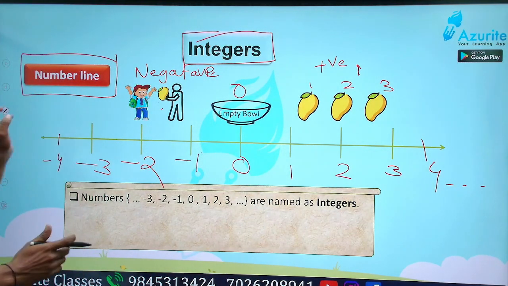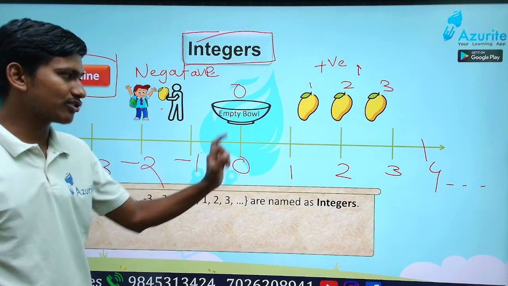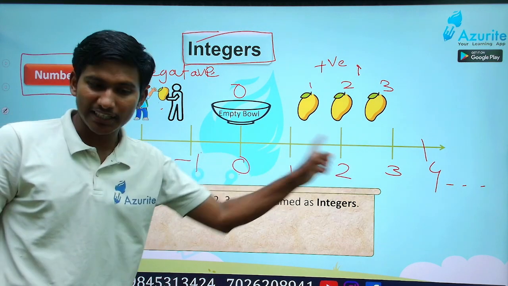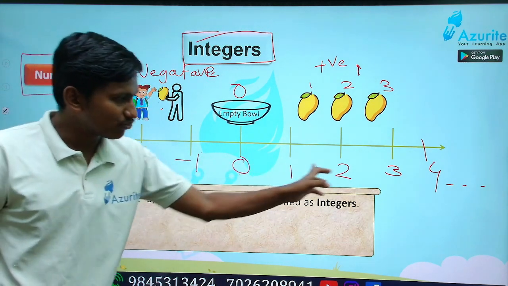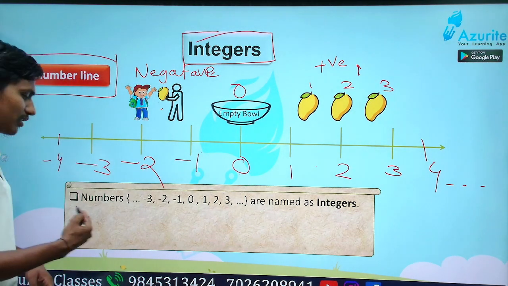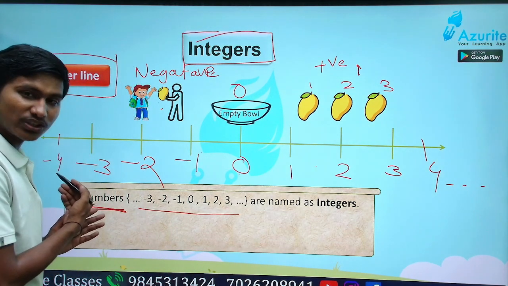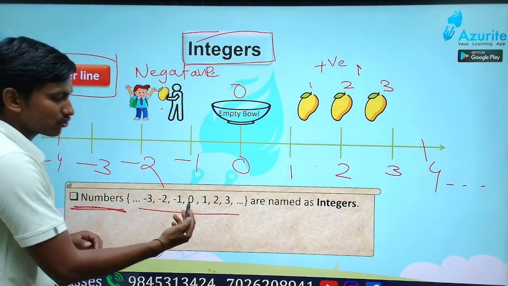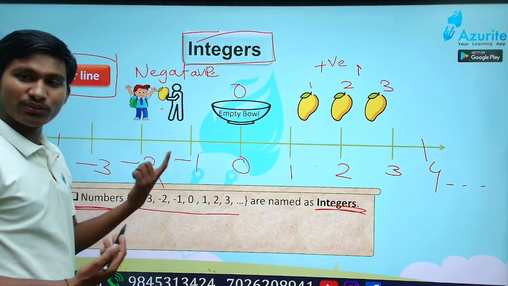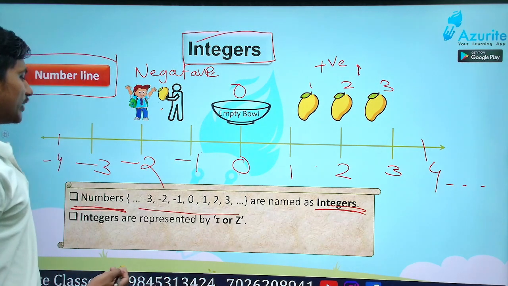So this is how we write the number line. It includes integers, it includes 0 also, that is natural numbers. That is, 0 and natural numbers means whole numbers. We say these are positive numbers. This side is negative numbers. Got it? So -3, -2 is there, right? This side there are so many. So that is the meaning. 0, 1, 2, 3 are named as integers.